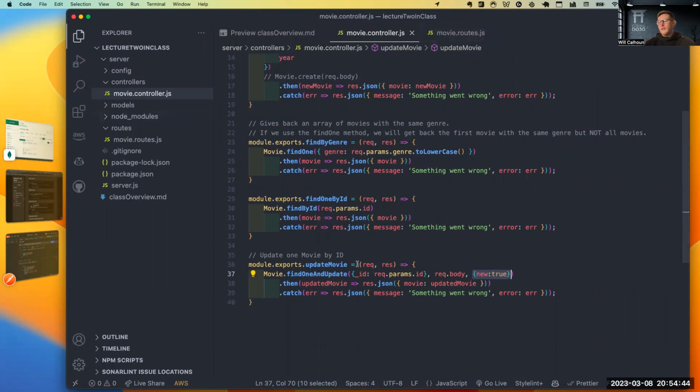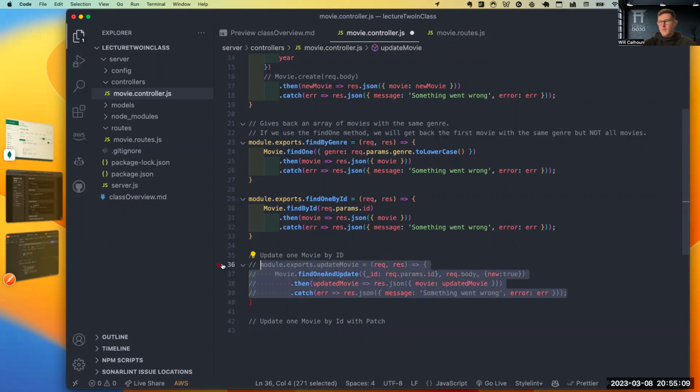Cool. Now let's try to do this, but with patch. So I'm going to say update one movie by ID with patch. Perfect. Okay, so I'm actually going to comment this out so that way we don't get it confused.